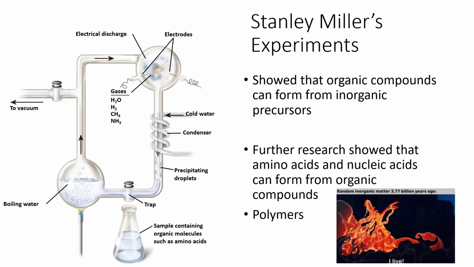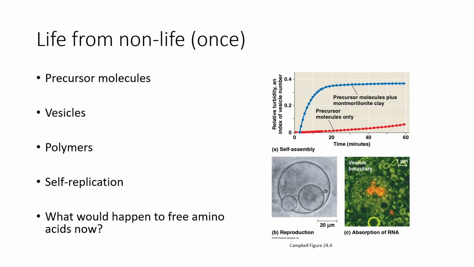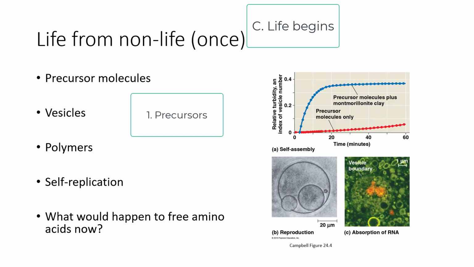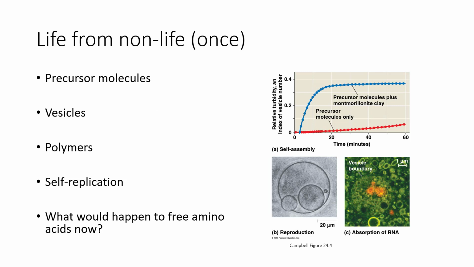Further research showed that you can take these organic compounds and make amino acids and nucleic acids, even forming polymers. So what use is that? Well, these polymers form into precursor molecules that look like the proteins and the RNA that we have in our bodies. Lipids can form into vesicles, which are similar to our cells in the way that they have a lipid bilayer and they can bud off new vesicles. The formation of polymers is possible when you are putting them on clay, which may have been present at the time. So it acts almost like a catalyst to make polymers from monomers.